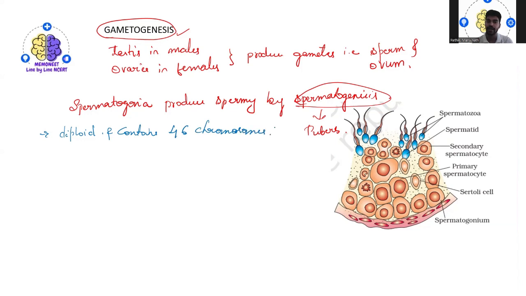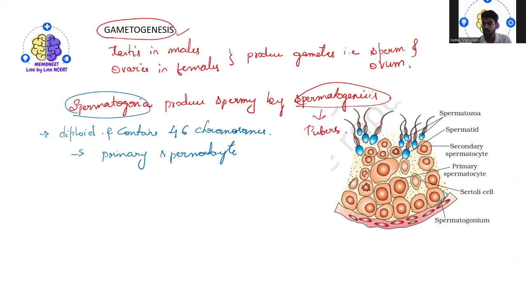Some of the spermatogonia are also called primary spermatocytes.